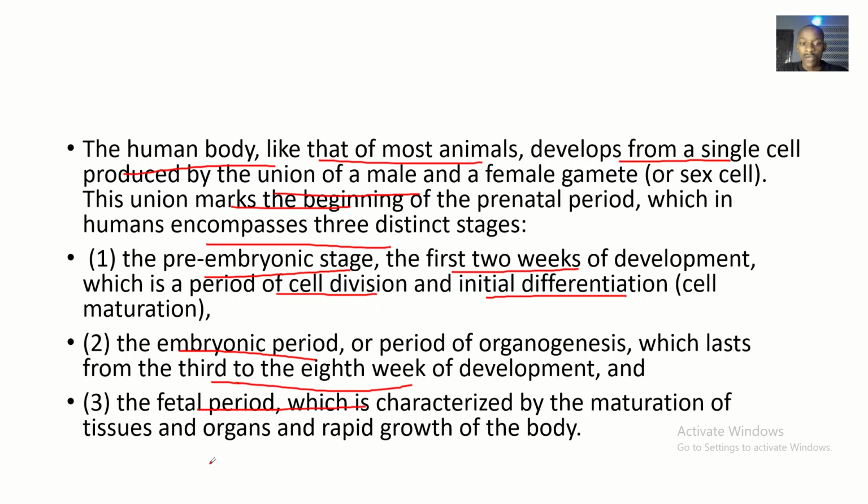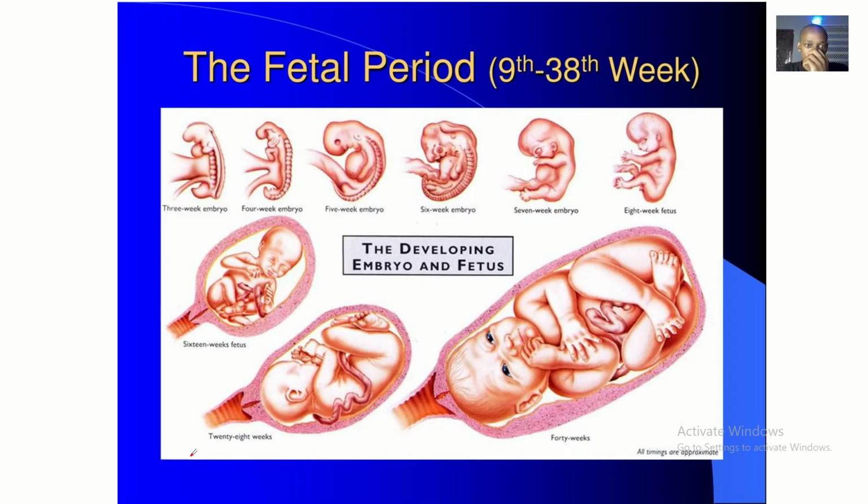Now if these cells have accepted this role, they have to execute this role, and that's the fetal period. It is characterized by maturation of the tissues and organs. These tissues and organs are coming from cells which were assigned roles to form them. So the fetal period is more like the execution of the command that we got. So this is it.